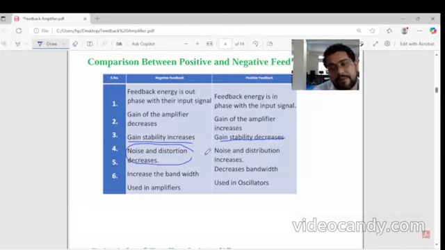But in case of a positive feedback amplifier, the noise and distortion will increase. Negative feedback increases the bandwidth, while positive feedback decreases the bandwidth. Negative feedback is used in amplifiers and positive feedback is used in oscillators.